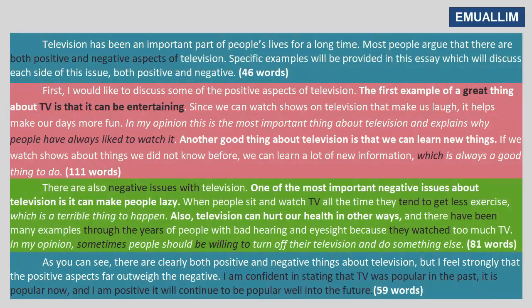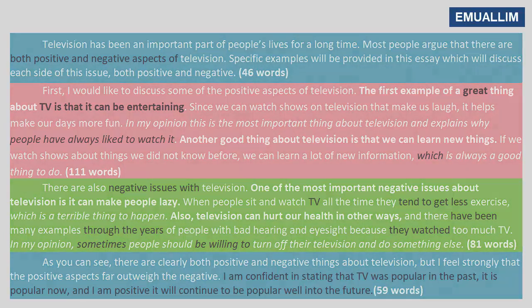If you look at the conclusion, I added a significant part there. I am confident in stating that TV was popular in the past. It is popular now, and I am positive it will continue to be popular well into the future. I used the past, present, and future just by adding a sentence about our topic, and you could do the same about air pollution, exercise, recycling. It wasn't popular in the past, now it is, it will be more popular. Anything you could do to add that range of grammar will help you score.